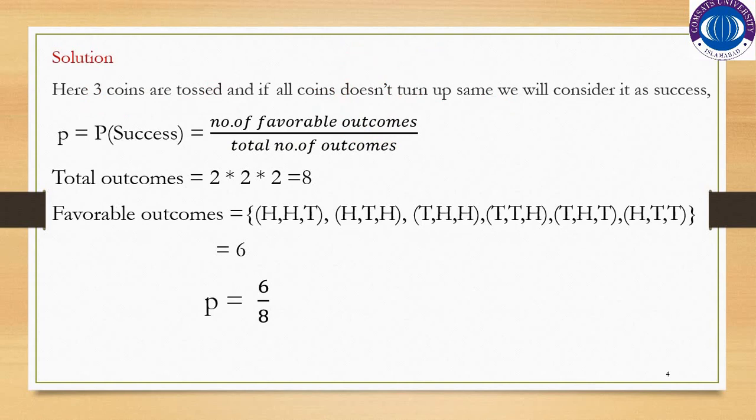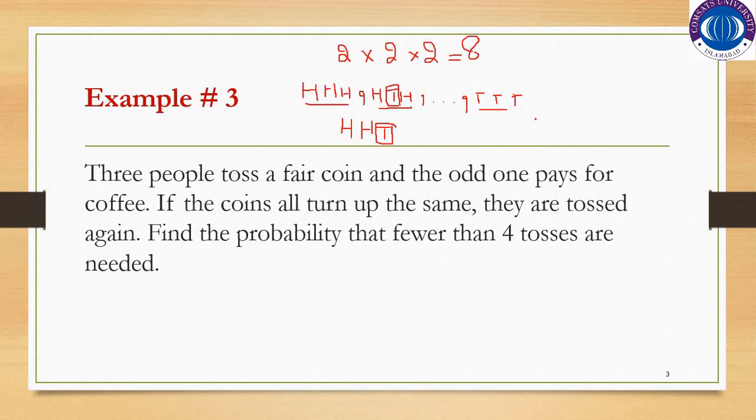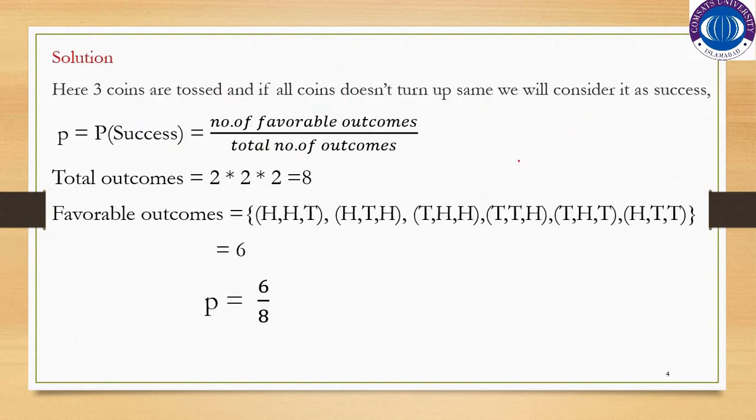So these 2 outcomes would not be favorable outcomes. The remaining 6 outcomes would be the favorable outcomes in which we have the chance to get success. So what would be the probability of success? It would be number of favorable outcomes divided by total number of outcomes, which is 6 by 8.